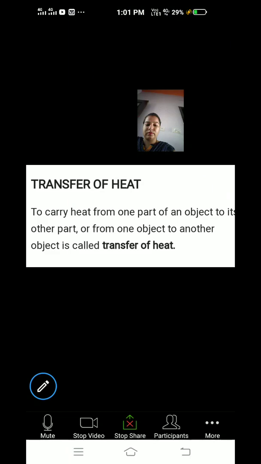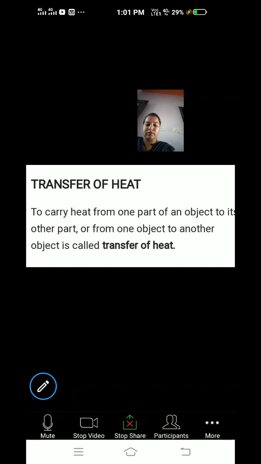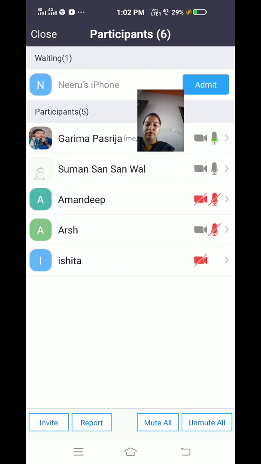What is transfer of heat? First of all, I am telling what is transfer of heat. Yesterday we discussed that heat is a form of energy. So how does this transfer of heat go on? Transfer of heat is to carry heat from one part of an object to another part.